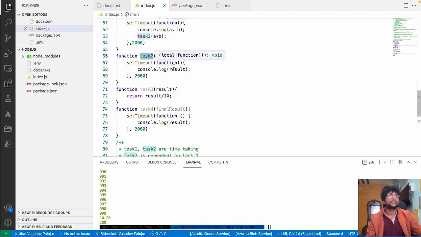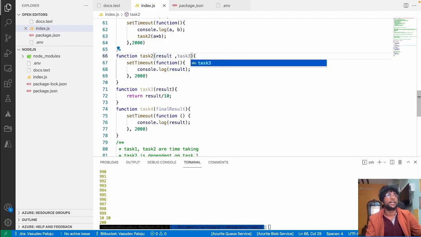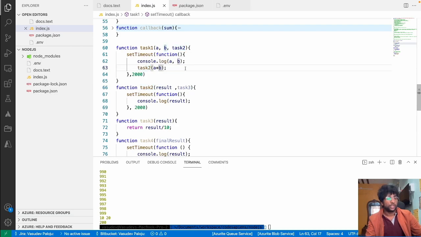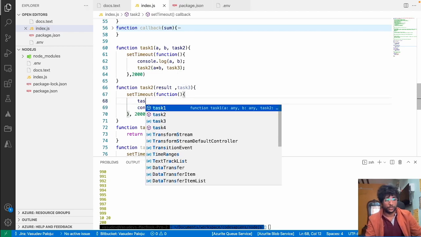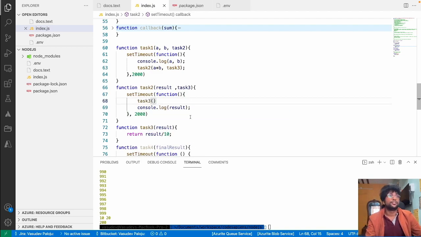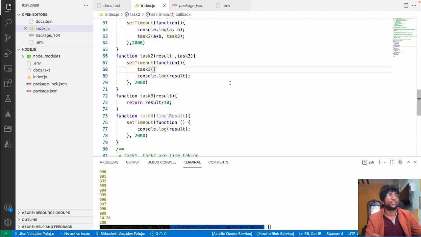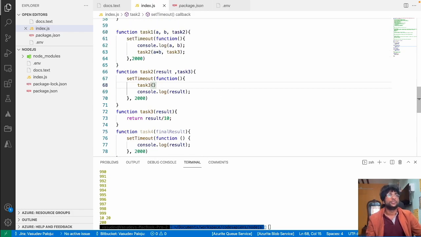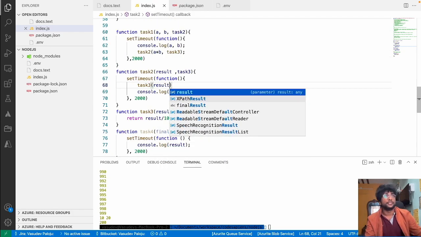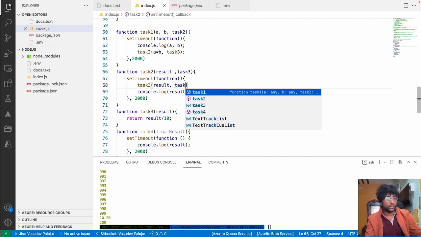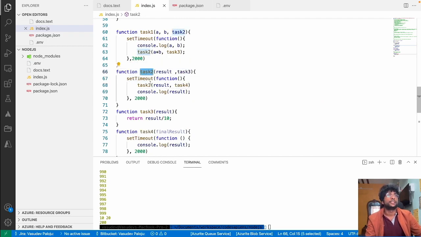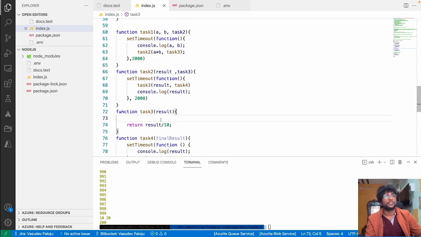Now task 2 has to identify this use case, and it has to take a callback function as a pattern, and when you're calling task 2, you need to give task 3 as an input, right? And task 3 will be called over here, but task 4 is dependent on task 3, right? This is what is called callback hell. I'll show you. Task 3 is passed with the result, and once task 3 execution is done, you have to call task 4. So once task 2 execution is done, you are calling task 3, and once task 3